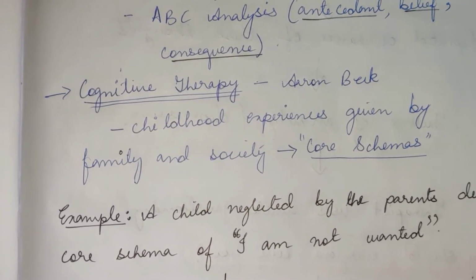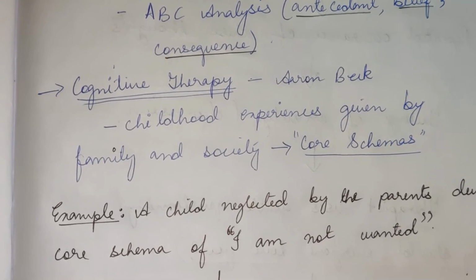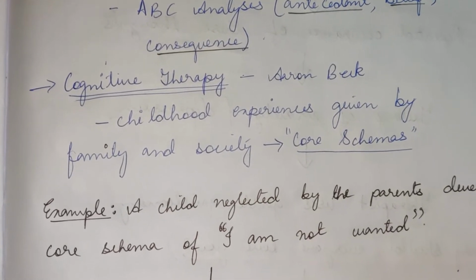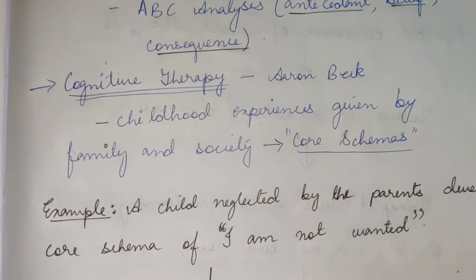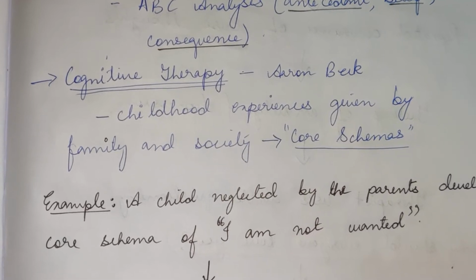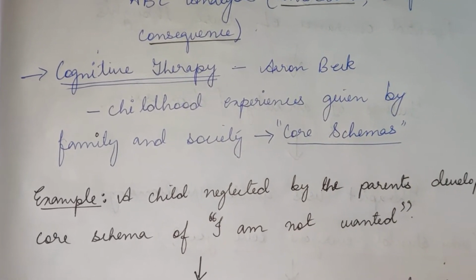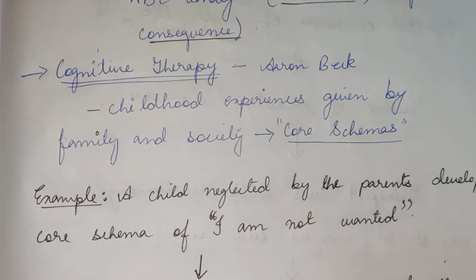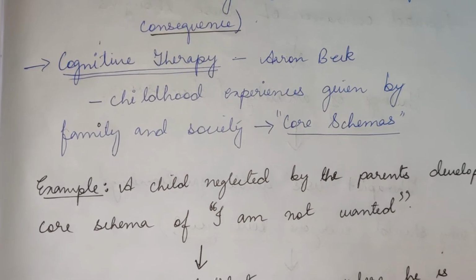All those experiences form our core schemas or the central schemas. They govern how our life in the future is going to be, right? According to Aaron Beck, if there's something dysfunctional in the core schemas, then there are high chances that the individual will have various issues and problems in the future.